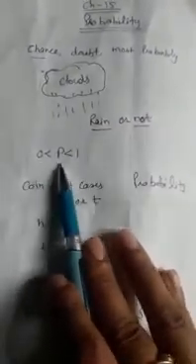Probability is denoted by capital P and this lies always between 0 and 1. Means this is always greater than 0 but less than 1. Now, how can we find the probability? To find the probability, firstly we have to know the total number of events that occur and the number of events that are in our favor.